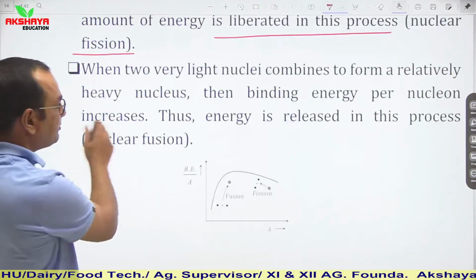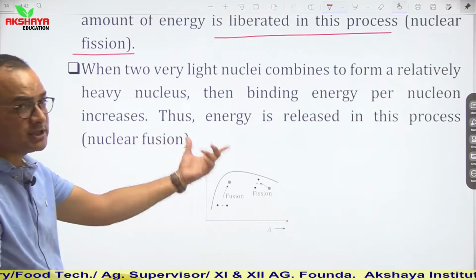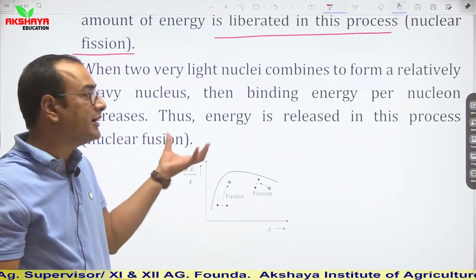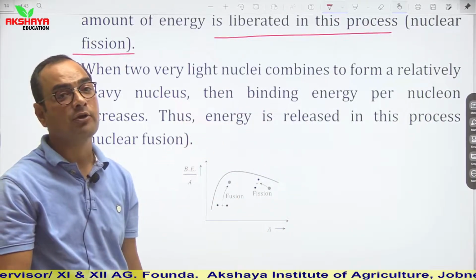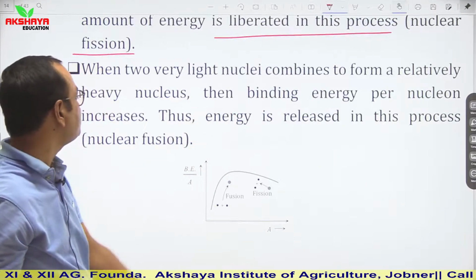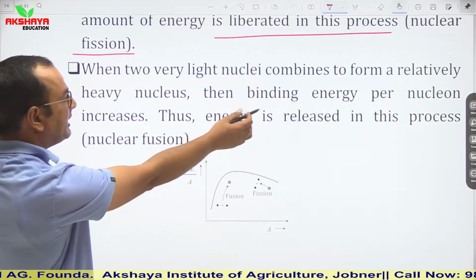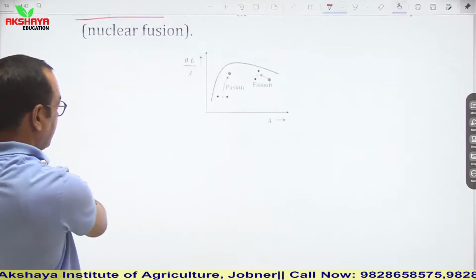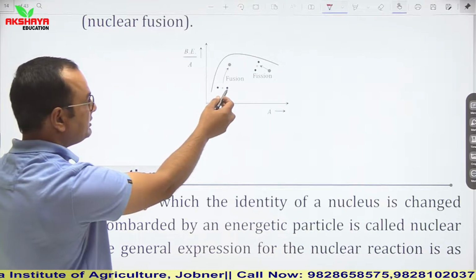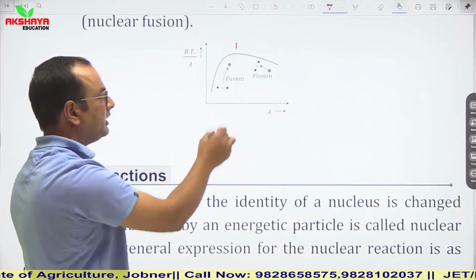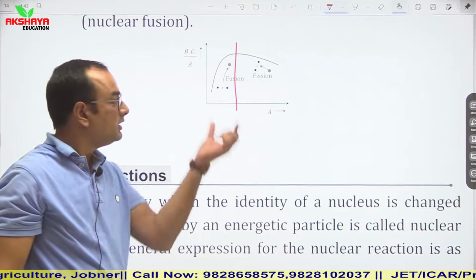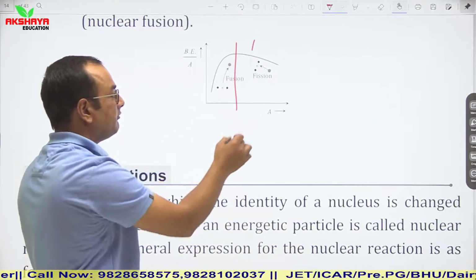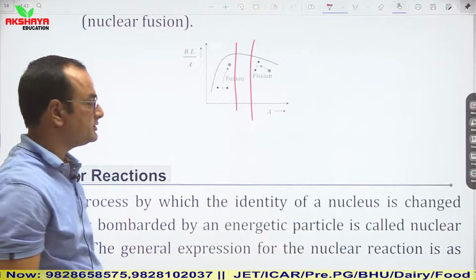Similarly, if we talk about the fusion process, then in this process also energy is released. Energy is released because lighter nuclei are combined together to form a heavier nucleus, and in this situation binding energy per nucleon increases. So it can be clearly seen, fusion will be in elements of lighter nuclei or low mass number, and fission will be in heavy nuclei.